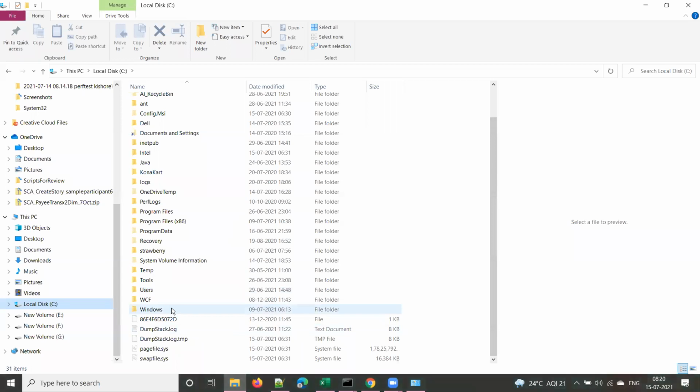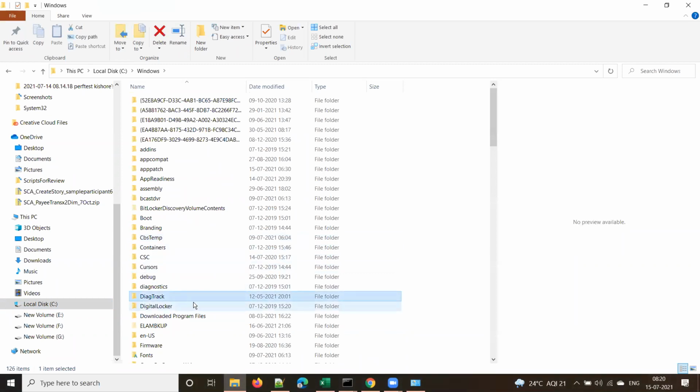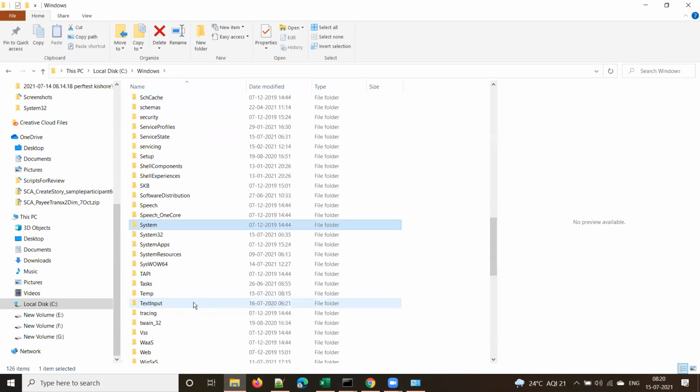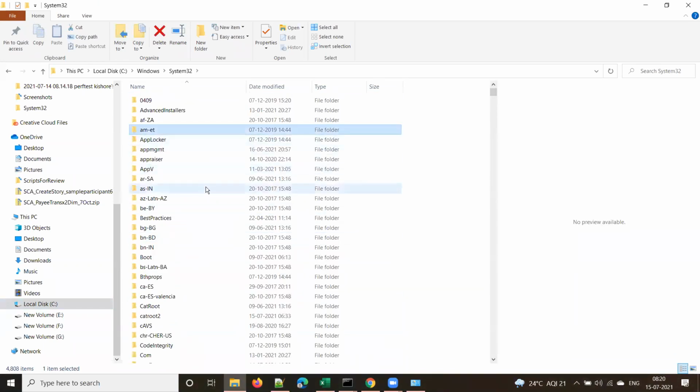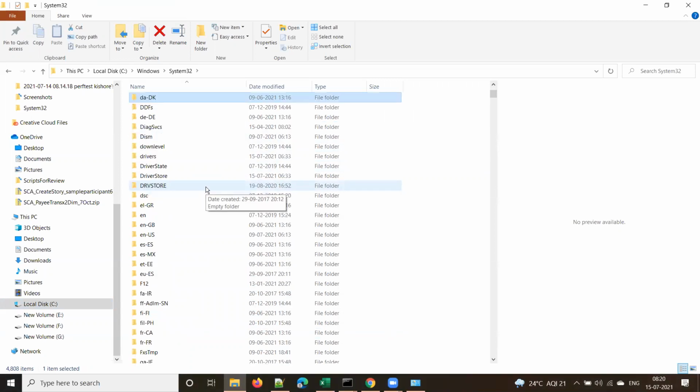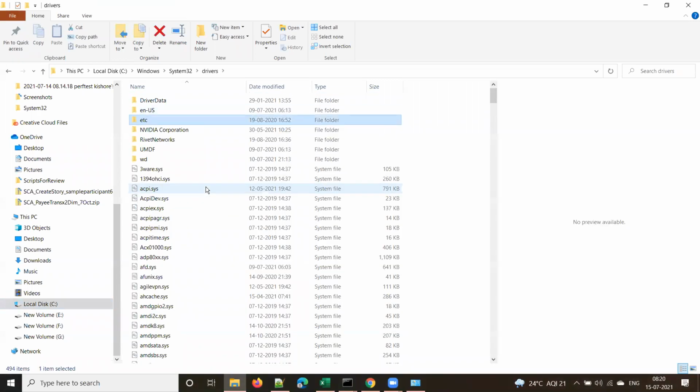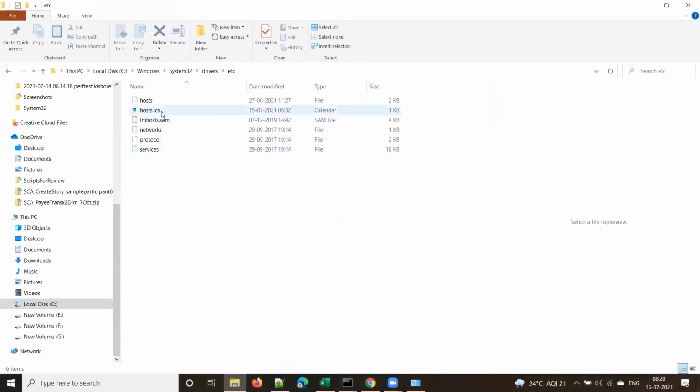Go to Windows, System32, drivers, and etc. There will be a folder called etc. This is the file that I'm talking about.